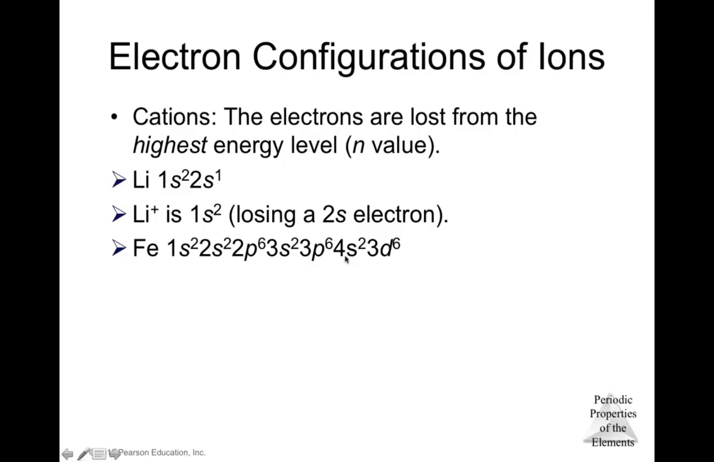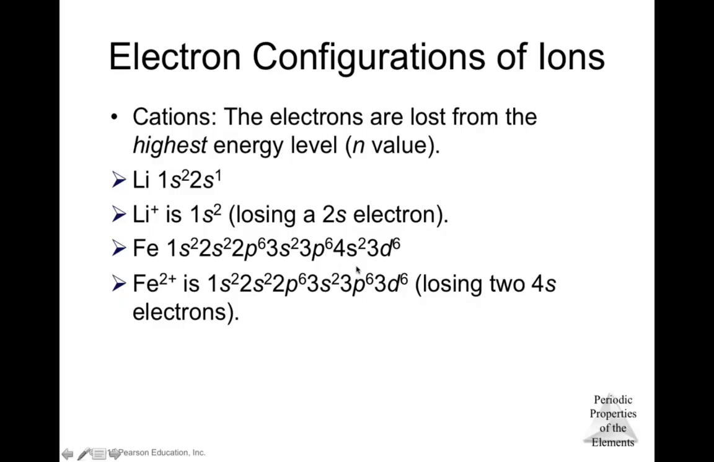That in this case is 4. It's not 3d6, it's 4s2. This is the highest energy level, level number 4. So if we have some orbitals at that level, we need to remove electrons from that level. To create the Fe plus 2, we need to remove 2 electrons from the 4s2. So our electronic configuration for Fe plus 2 is going to be this one without the 4s2, because we removed those 2 electrons from the highest energy level.